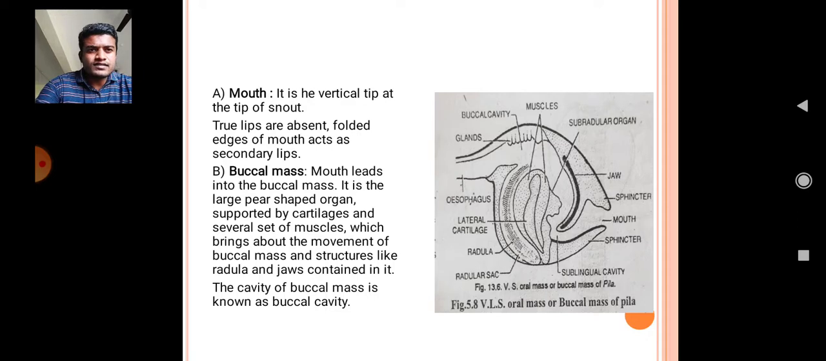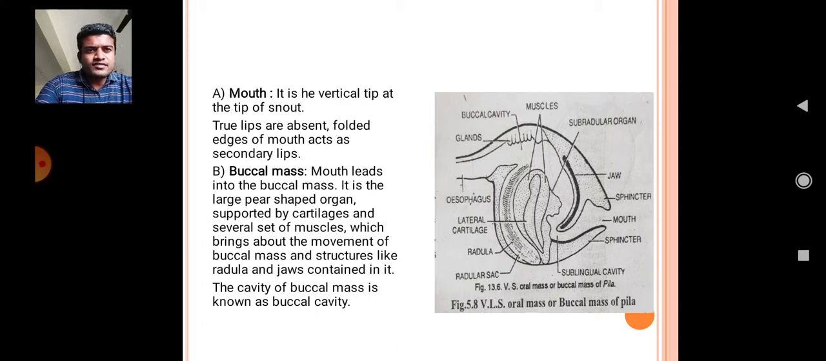First, we will see the mouth. At the right side you can see the figure of the ventrolateral section of the oral mass or the buccal mass of Pila globosa. It is the part of the mouth in case of Pila globosa. It is a vertical slit at the tip of the snout. Two lips are absent. Folded edges of the mouth act as a secondary lip here in the case of Pila globosa.